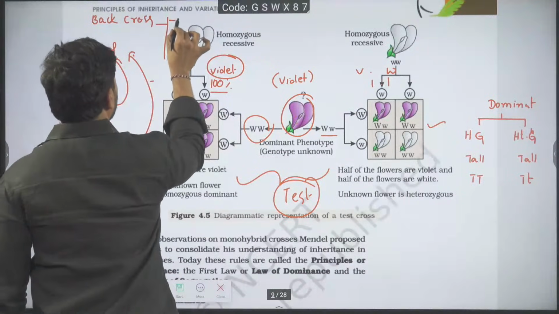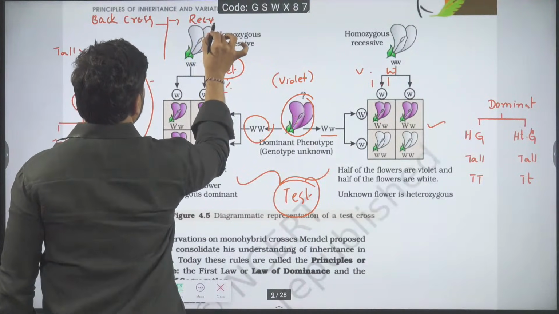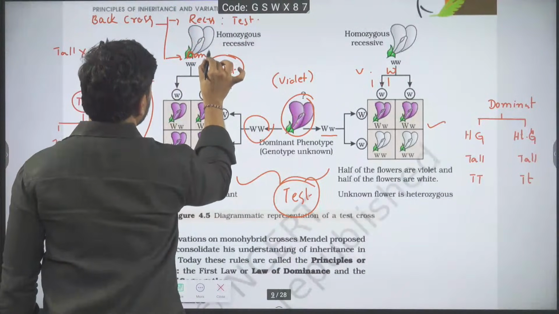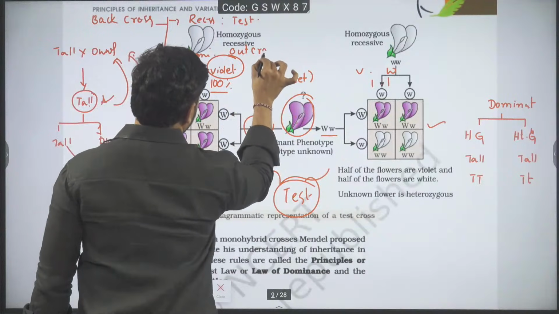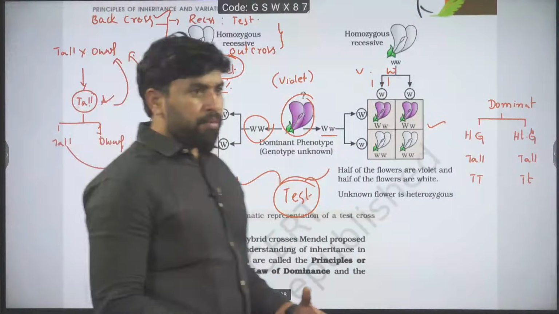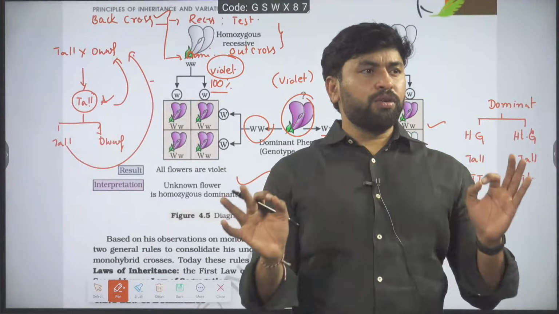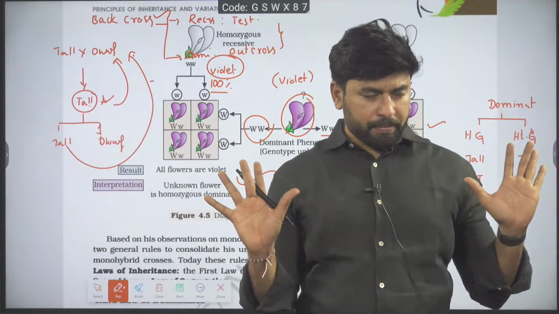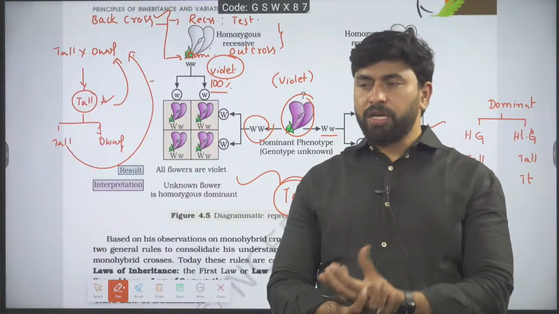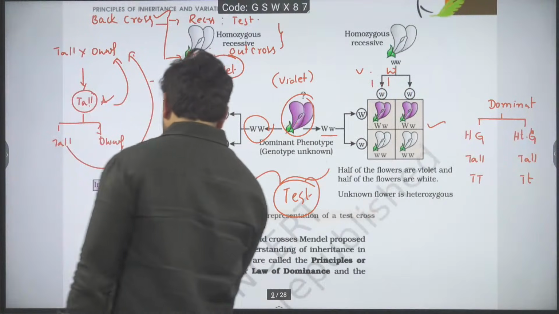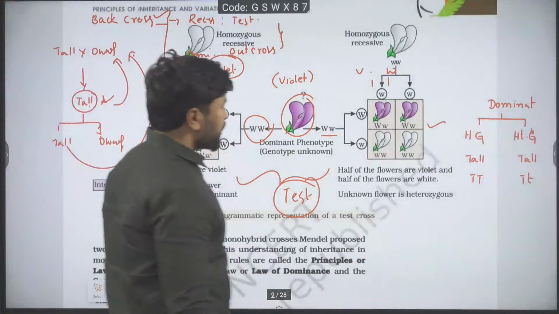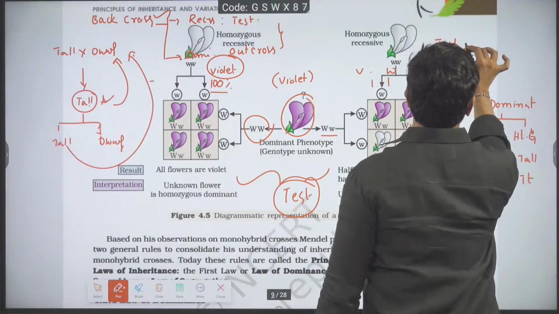In the back cross, if you are crossing with recessive individual, of course already we know that it is test cross. If you are crossing with dominant individual, we call it out cross. Of course, out cross and test cross both belong to back cross. Be careful. Out cross does not give any kind of result for us. Only test cross could help for determination of unknown genotype of dominant phenotype.